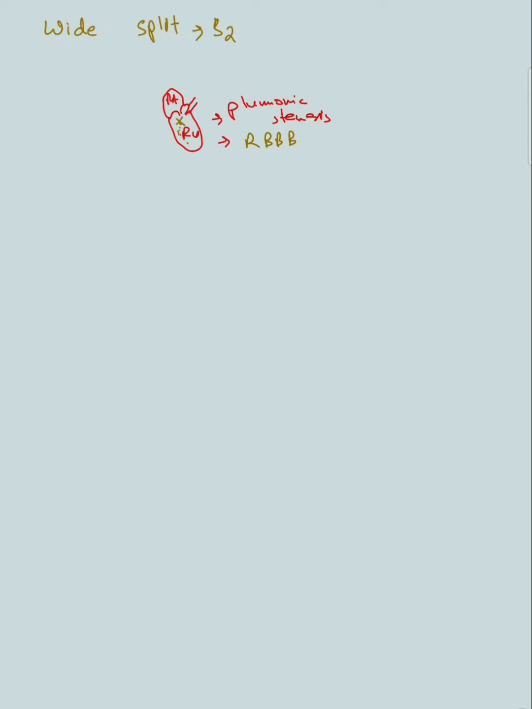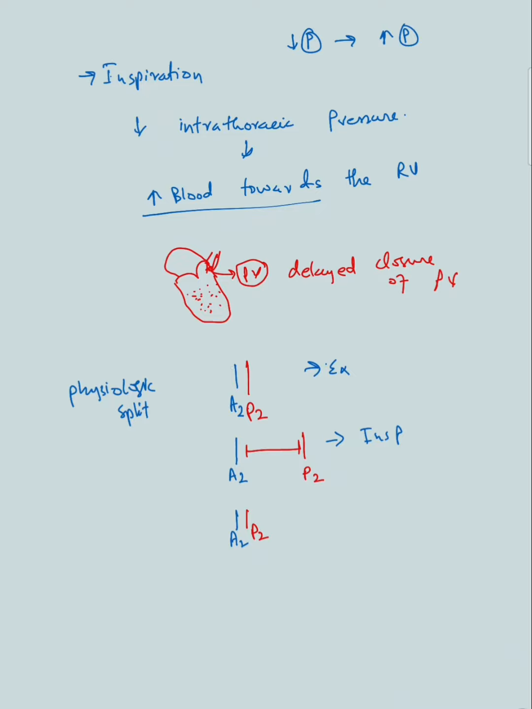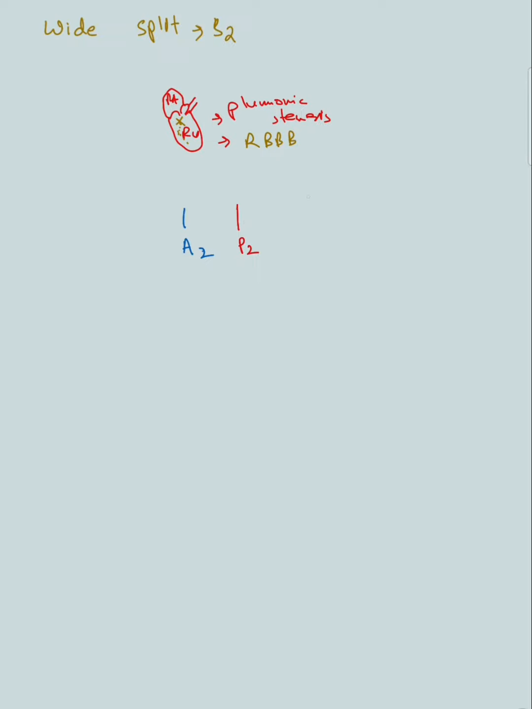So what happens here during expiration? If this is the P2, this will be A2. Remember, in the physiologic split, they are together during expiration, but here they're already apart even during expiration. Then when you inspire, you will further delay the right ventricular emptying, the closure of the pulmonary valve, because of the increased blood flow to the right ventricle. So this will be delayed further. So this is abnormal widening.